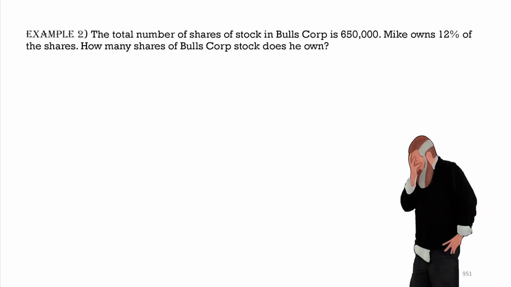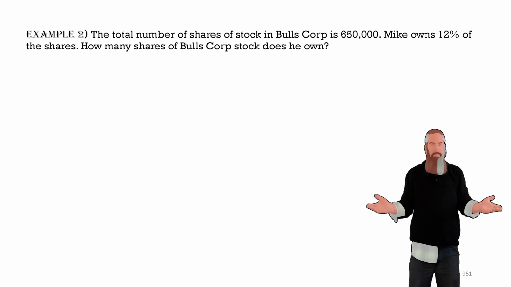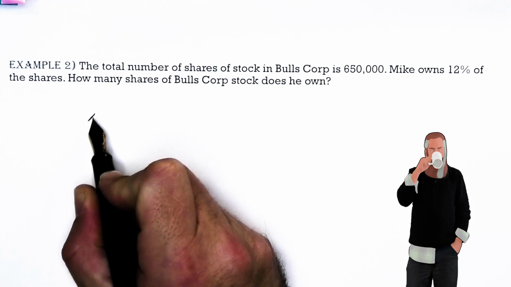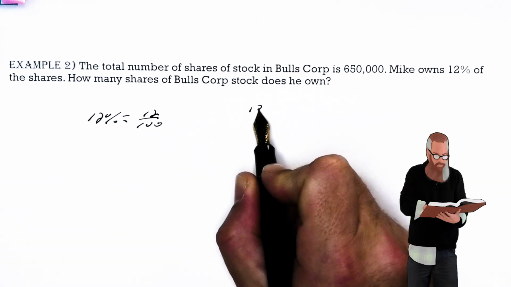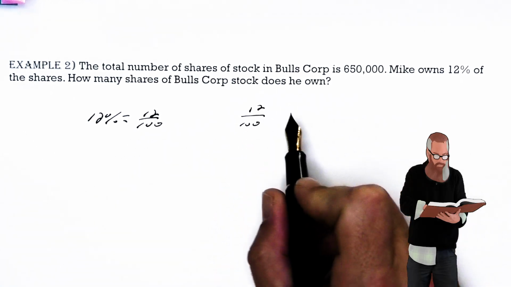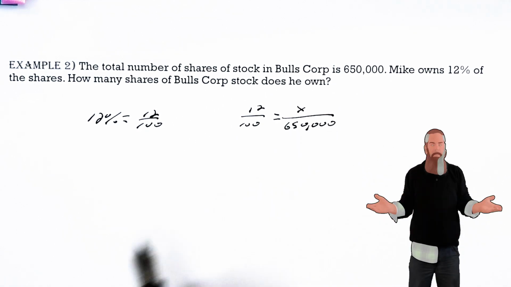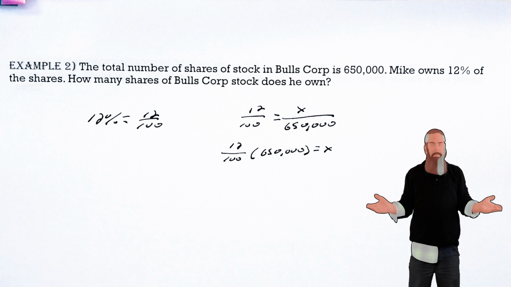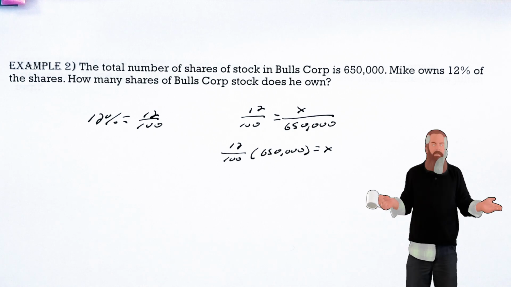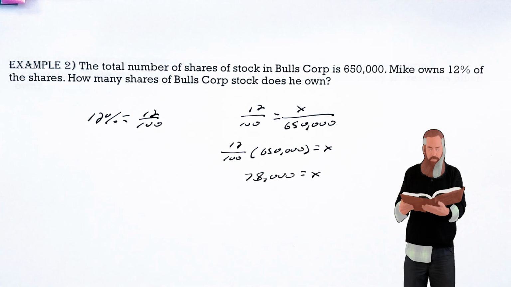Here, the total number of shares of stock in Bulls Corp is 650,000. Mike owns 12% of the shares. How many shares of Bulls Corp stock does he own? So 12% is equal to 12 over 100. Knowing that that is 12 over 100, which is what is owned, we want to know how many of the 650,000 that would be. If we multiply both sides by 650,000, this is going to give us 12 over 100 times 650,000. That would leave 78,000 shares. So Mike owns 78,000 shares of Bulls Corp.